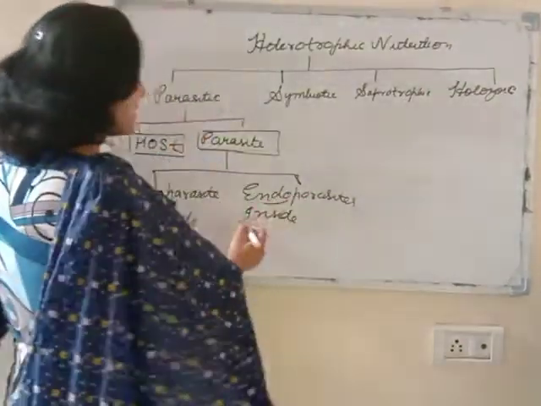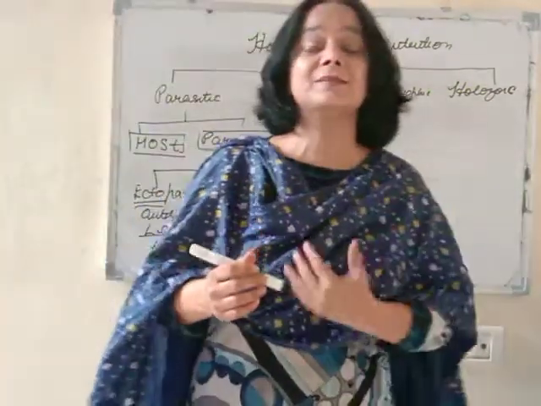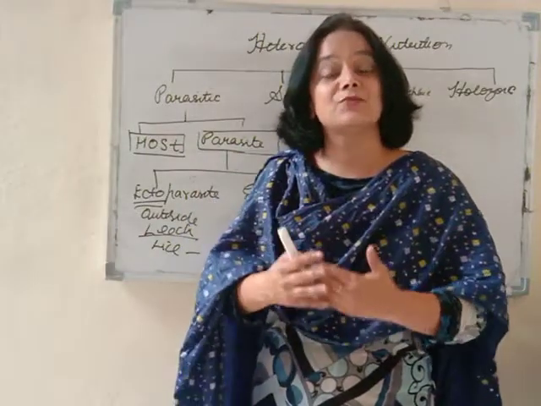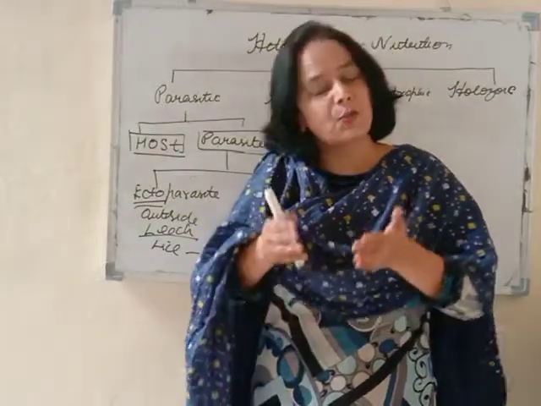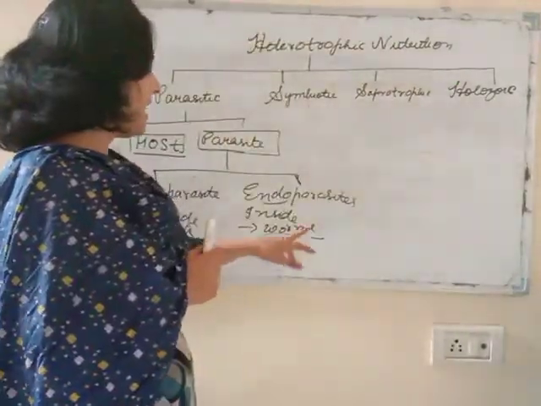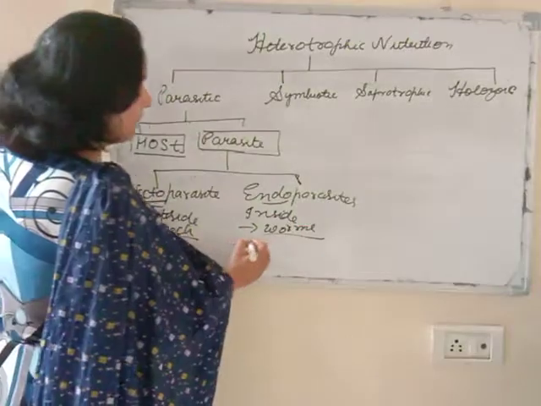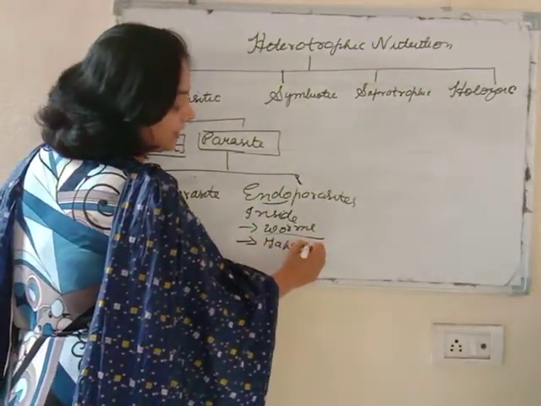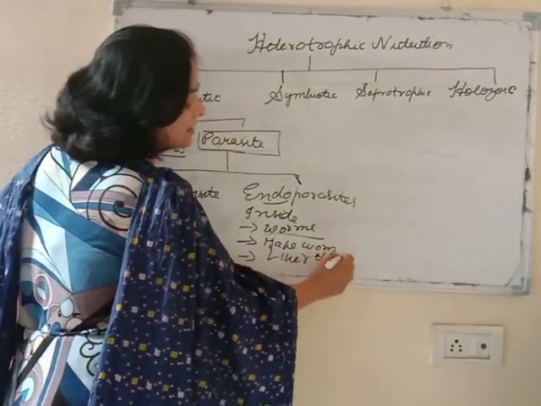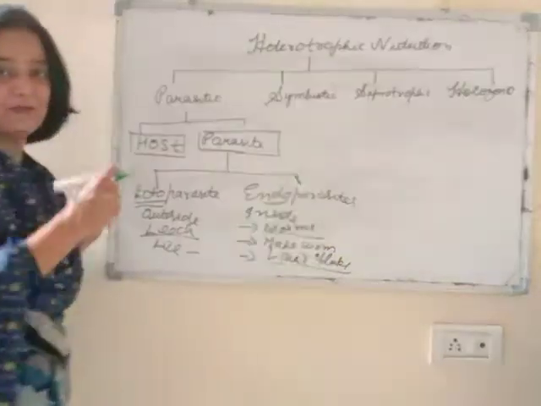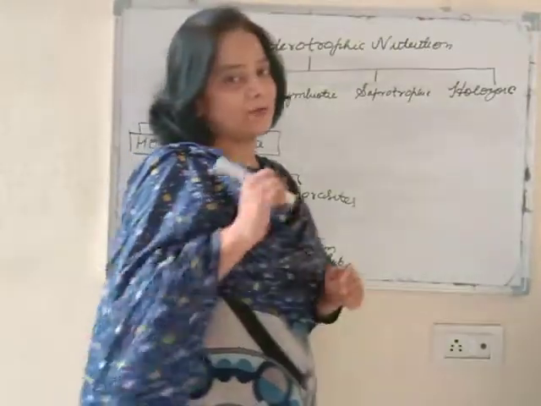Then endoparasites: there are different worms. Very small children may have worms in their gut. Those worms deprive the child of nutrition. So the worm becomes the parasite and the child becomes the host. Then there are many more, like Taenia solium or tapeworm, and the liver fluke or Fasciola. These are zoological names; we have studied liver fluke or Fasciola in 9th class. All these are examples of endoparasites. I hope it is clear.